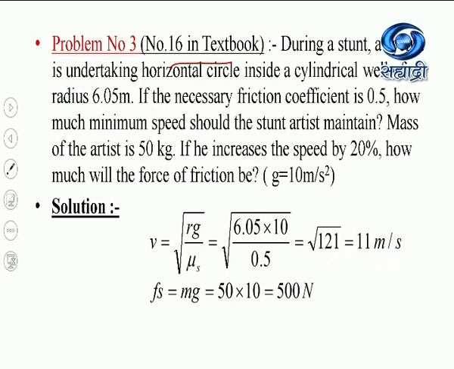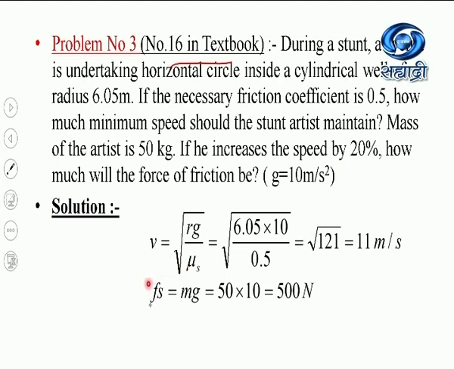Now, after that, they ask: if he increases the speed by 20%, how much will the force of friction be? We already know that even though the speed is increasing, it does not affect the coefficient, or the frictional force.